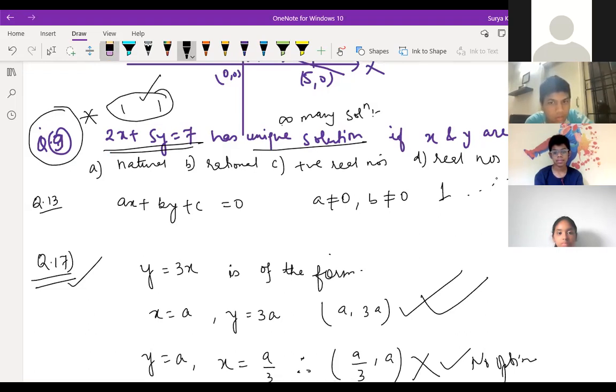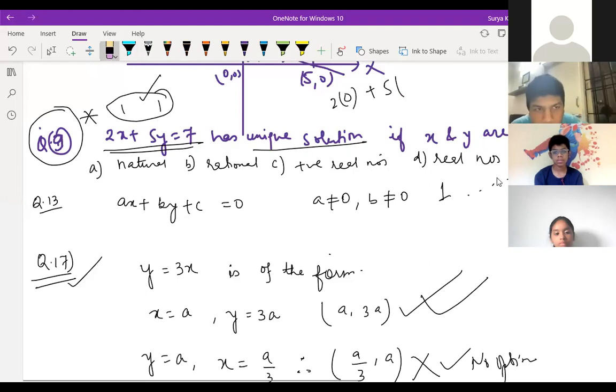The question says there is a unique solution. If we keep whole numbers also, then we are getting the answer. Yes, sir. But he did not give it in the options. How will we get the whole number? Suppose you put 2 into 0, whole number is coming under 0, right? And plus 5.